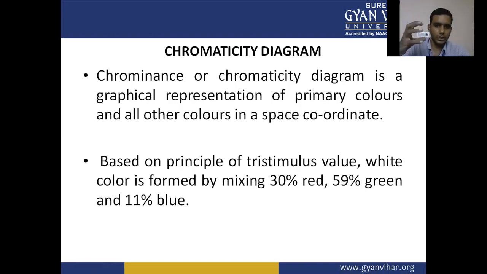This was already discussed in the additive mixing theory, and through graphical representation we have already discussed how the percentage of the primary colors is mixed to develop the white color. So chrominance is representative of primary colors and all other colors in the space coordinate.